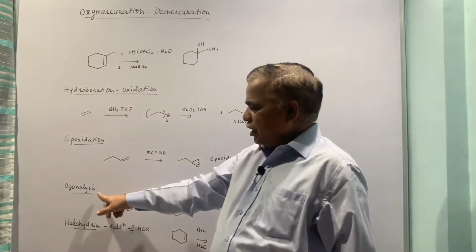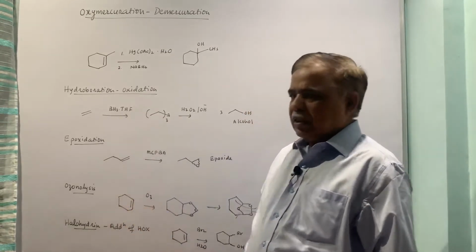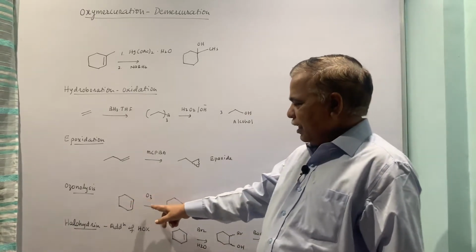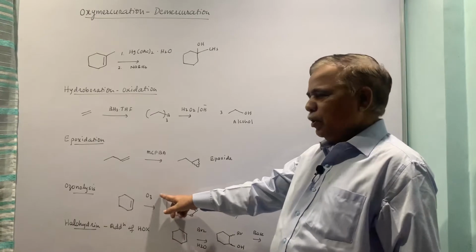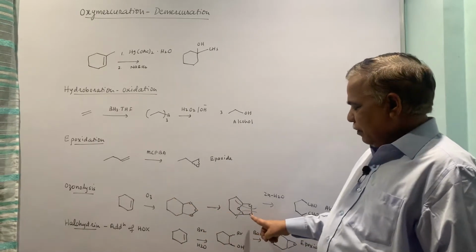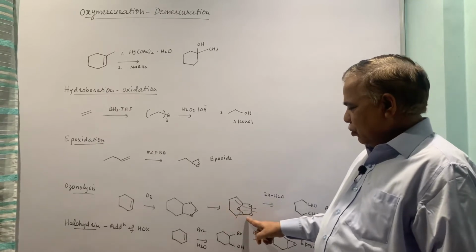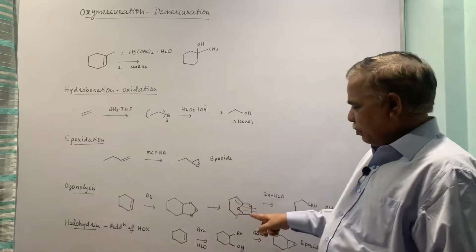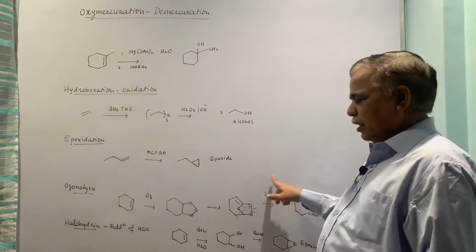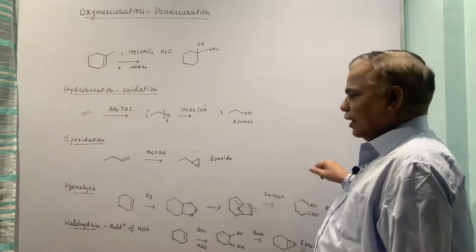The next reaction is ozonolysis. Ozonolysis is oxidative cleavage of alkenes, so this double bond is cleaved. First of all, there is 1,3 dipolar cycloaddition, and this is the molozonide. Molozonide rearranges to ozonide. We will see all the mechanisms pertaining to these reactions. Reductive workup gives aldehyde, and oxidative workup will end up with acid.